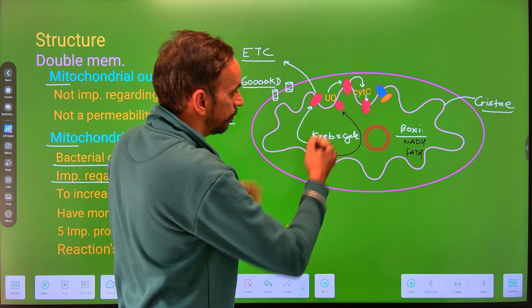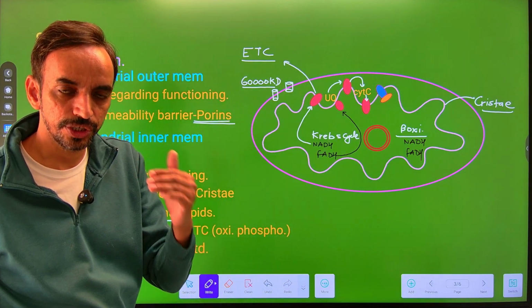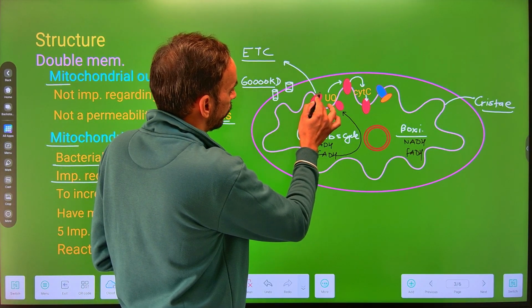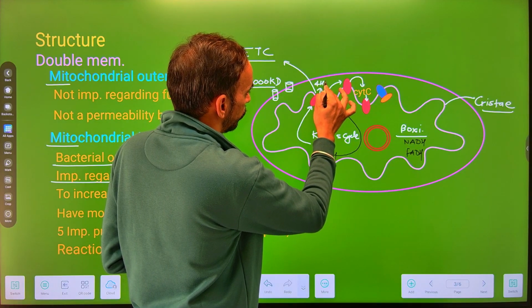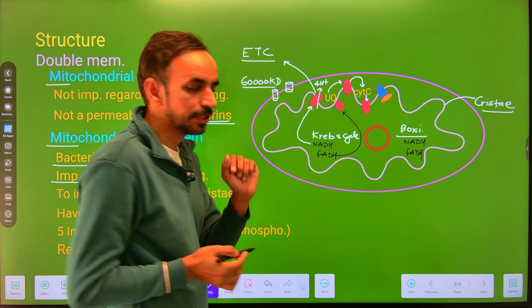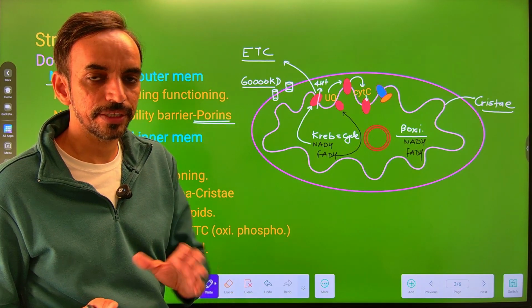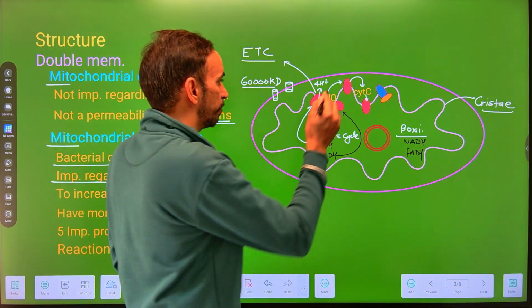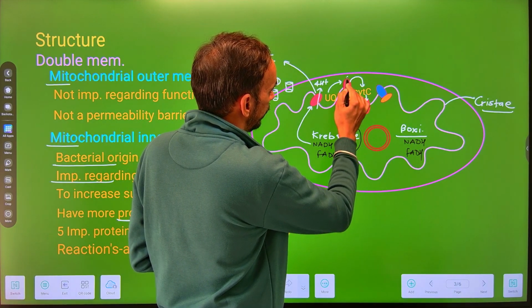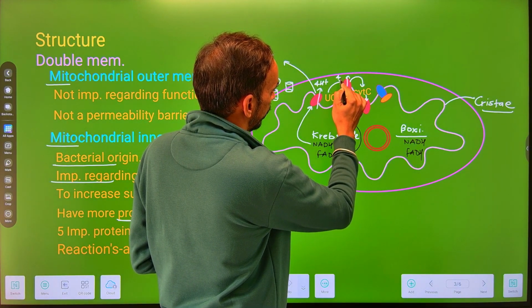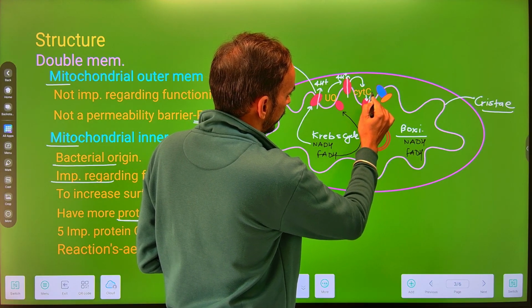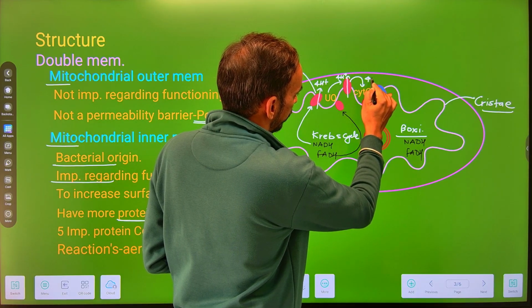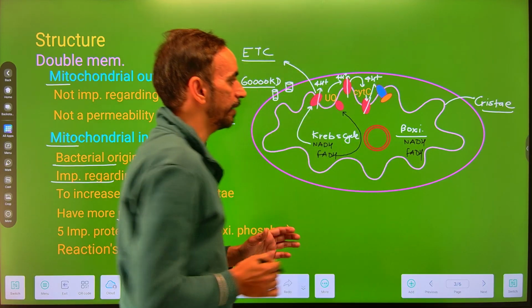Through the energy from this electron transportation or the oxidation, there is a movement of H plus ion, like 4 H plus ion through the complex 1. जो complex 2 है, it is not a transmembrane complex, तो यहाँ से H plus ion का transportation होता नहीं है. Complex 3 से 4 और complex 4 से भी 4 H plus ion, they move into the perimitochondrial space.